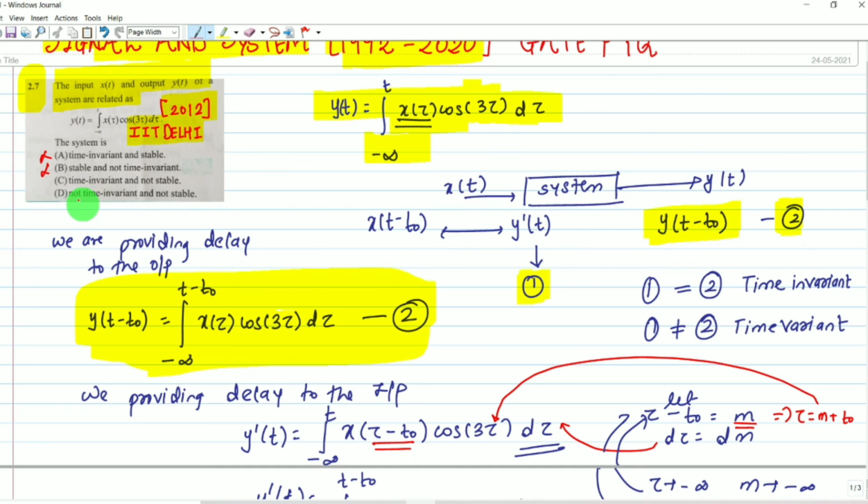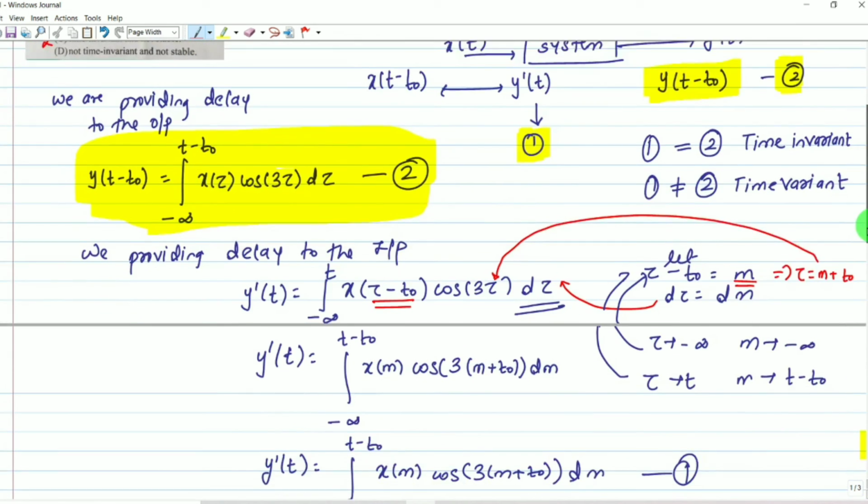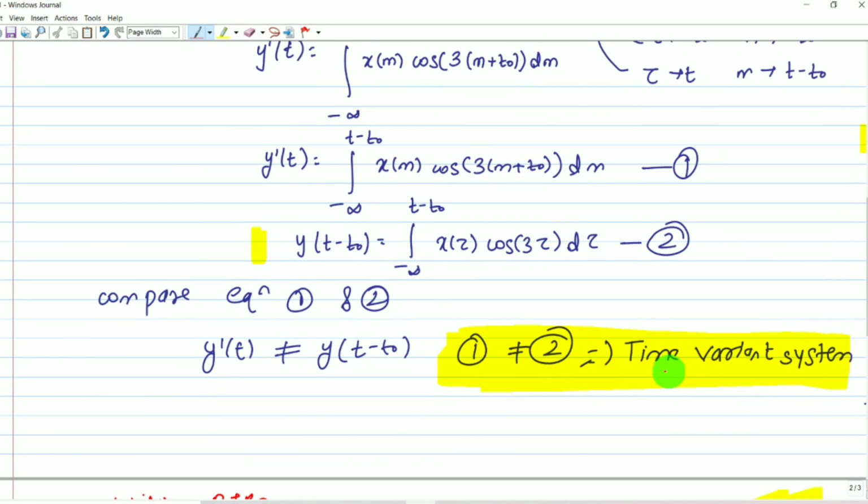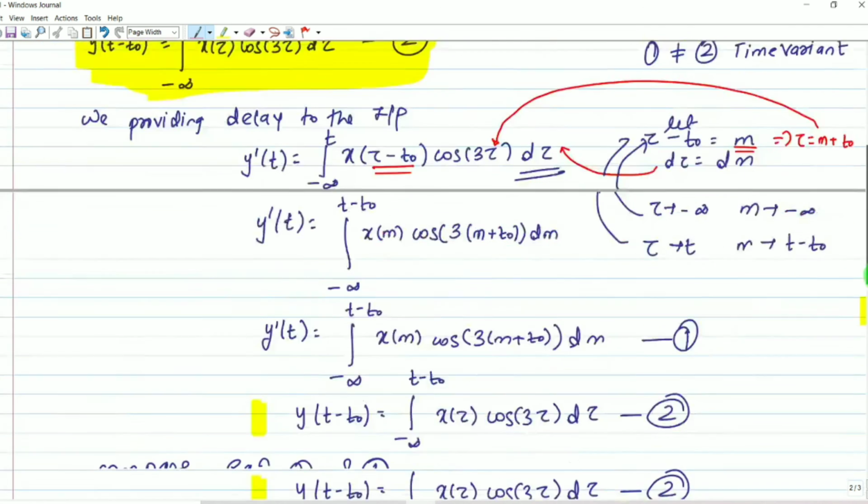Time invariant: option C is also rejected. Not time invariant, and option D, let me check. Not time invariant, time variant imply. Here we get time invariant implies, or what we can say, not time invariant.